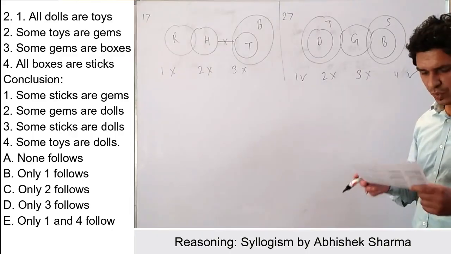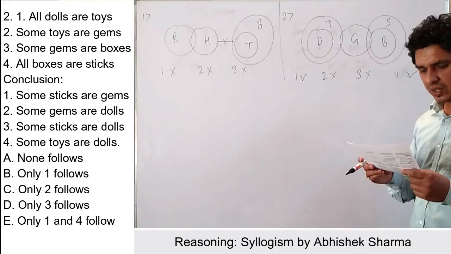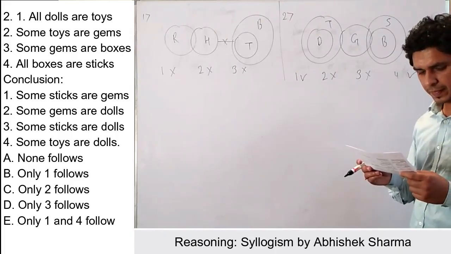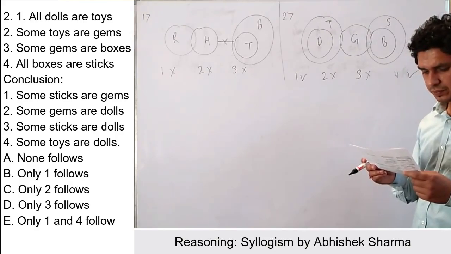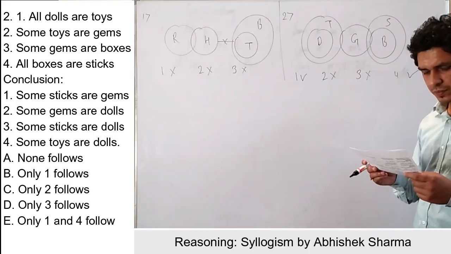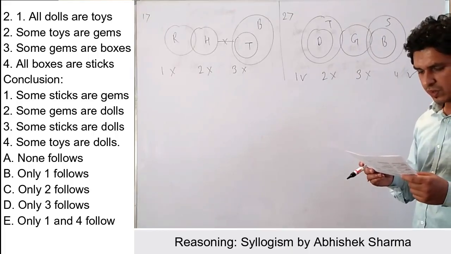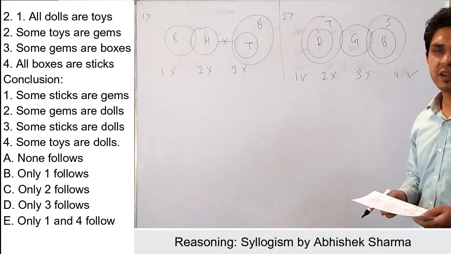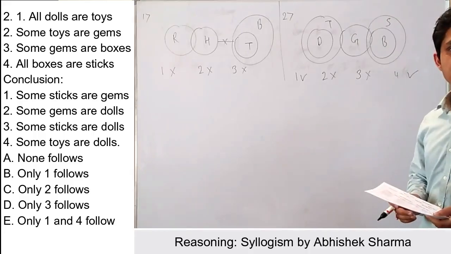Okay, check the option. The correct option is E. Only 1 and 4 follow. Right? Okay, coming to the question number 3rd.